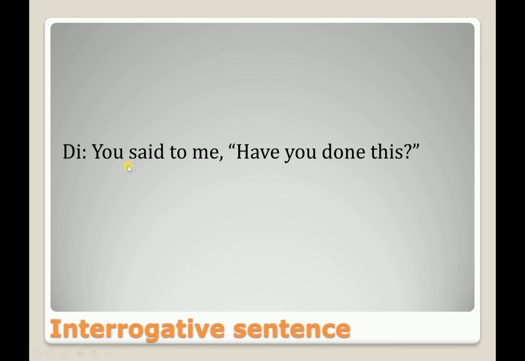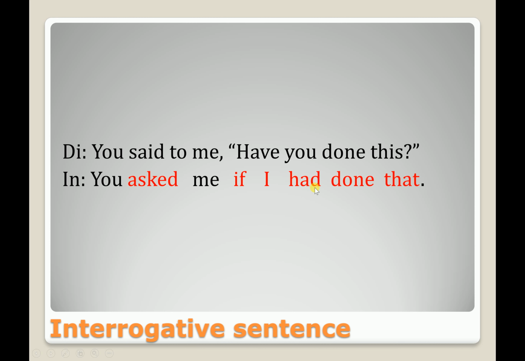Second example is, you said to me, have you done this? So the first change will be asked, second change will be if, third change will be I. This you means me, so for me the subject will be I, and the tense is present perfect, so it will change to past perfect tense.